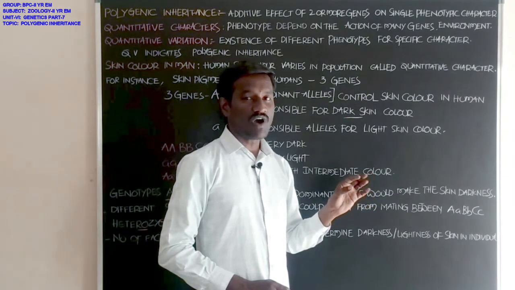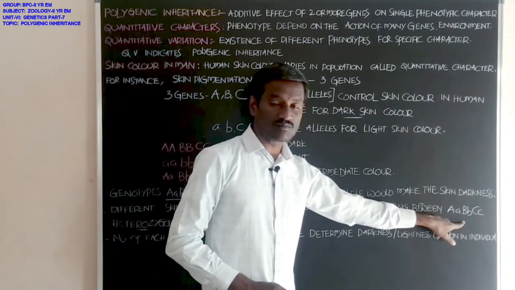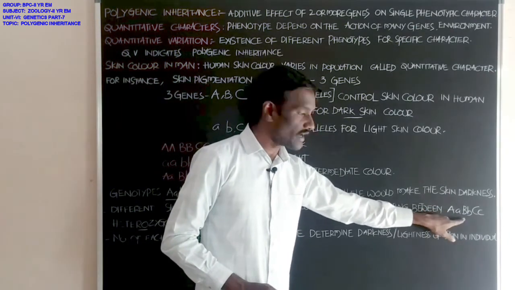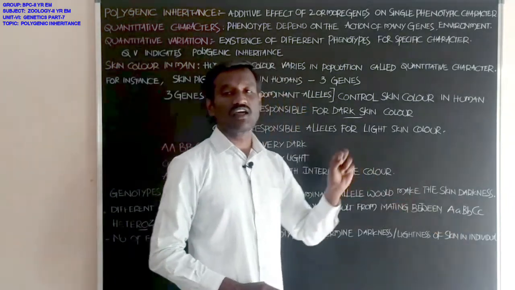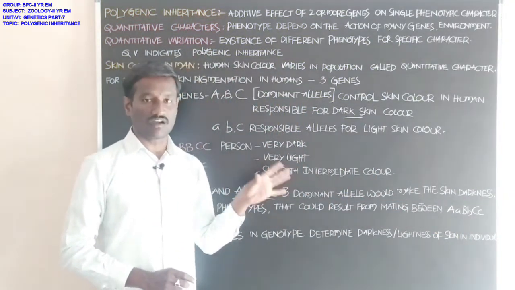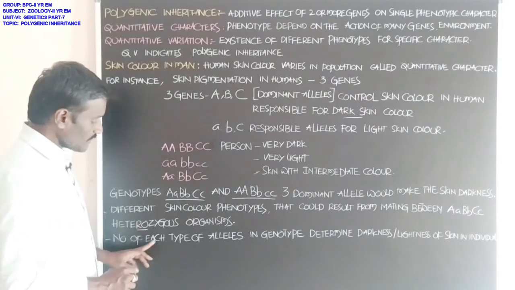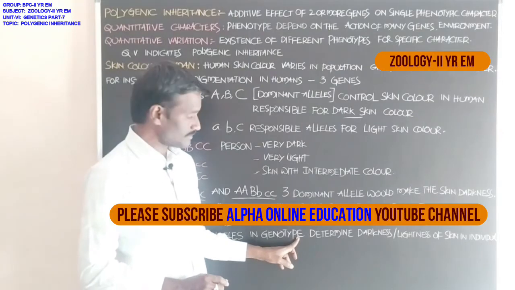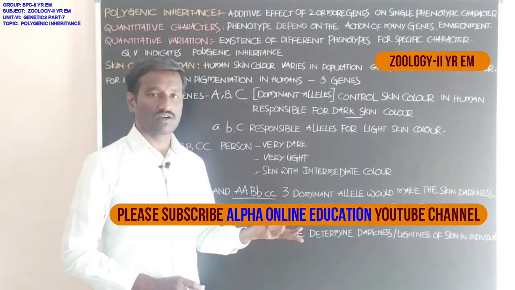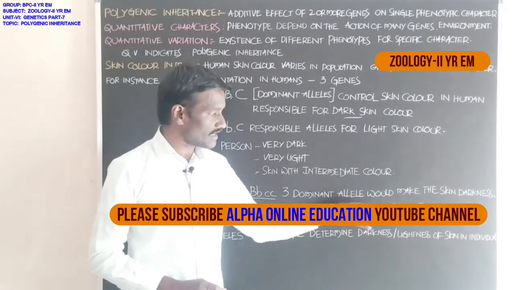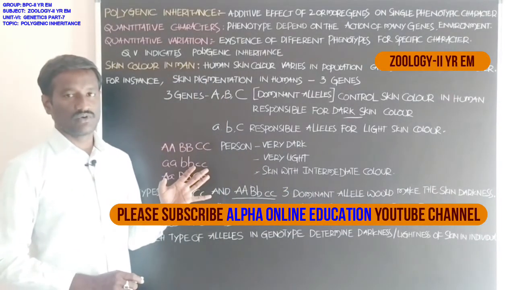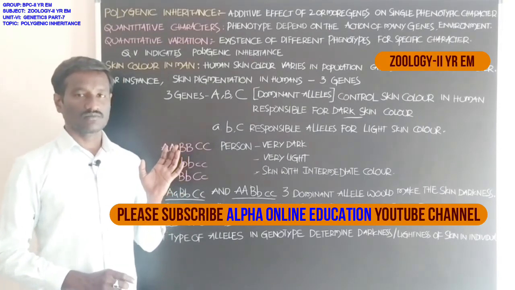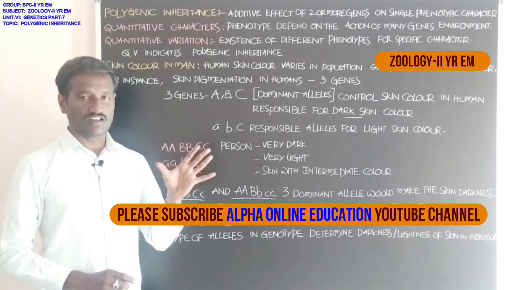Okay, why are they called heterozygous organisms? Individuals having different types of alleles for a gene are called heterozygous organisms. The number of each type of allele in the genotype determines the darkness or lightness of the skin in individuals. Okay, that is polygenic inheritance, with the example of skin color in human beings.